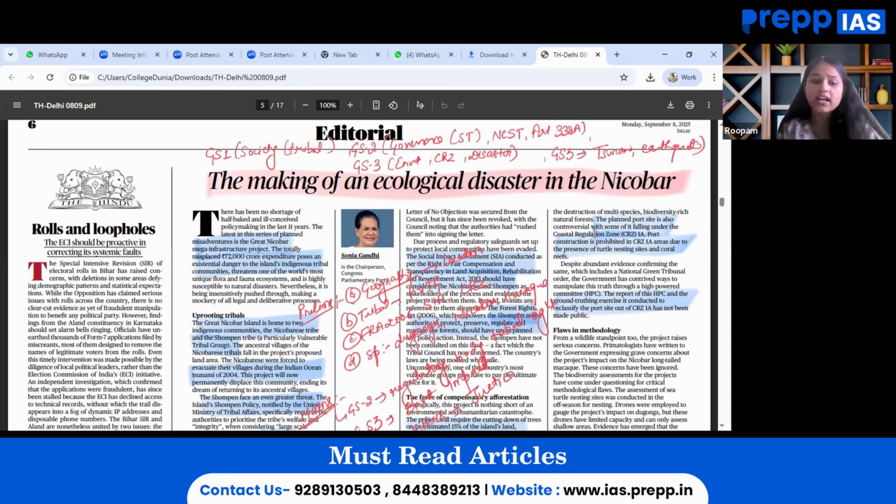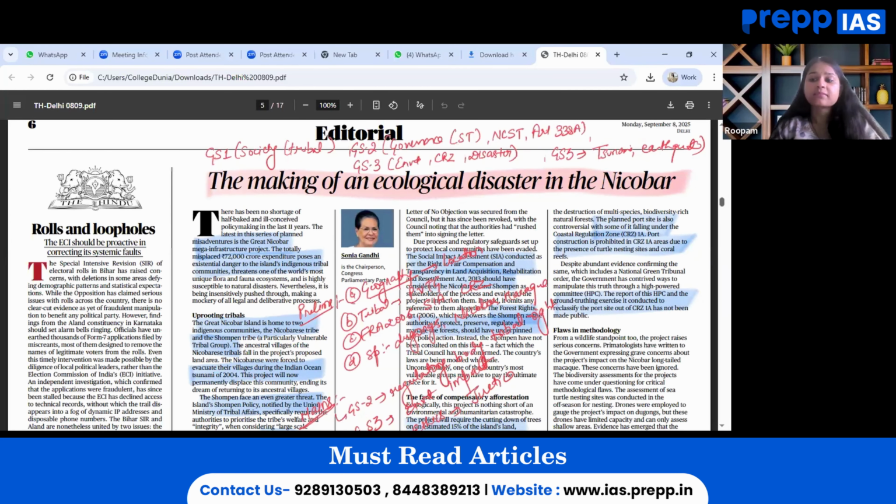Then this can even be interlinked with GS paper 4 as well, wherein justice for vulnerable groups can be quoted. So in this manner, this particular article is to be seen holistically. I have marked several important pointers and also mentioned the relevance of which particular theme would be linked while going through this particular article.